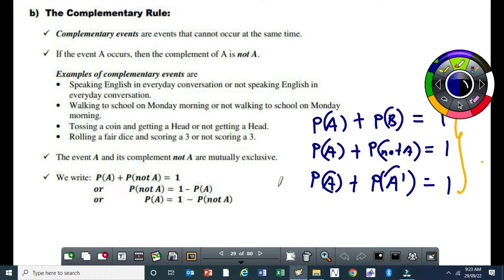I'm going to repeat that. Mutually exclusive events cannot take place at the same time. Complementary events also cannot happen at the same time, which means complementary events are mutually exclusive. The only difference is that if you add the probabilities of mutually exclusive events, they won't give you a 1. But if they are complementary, if you add the probabilities, you always get a 1.